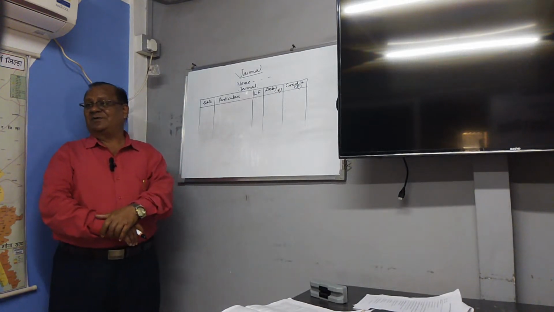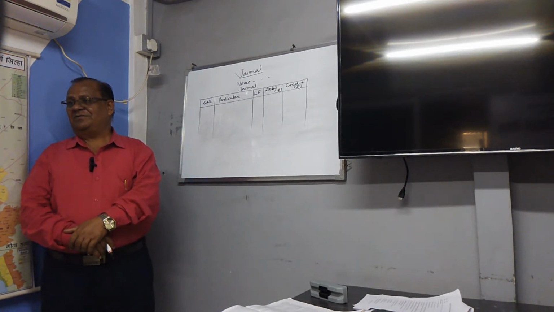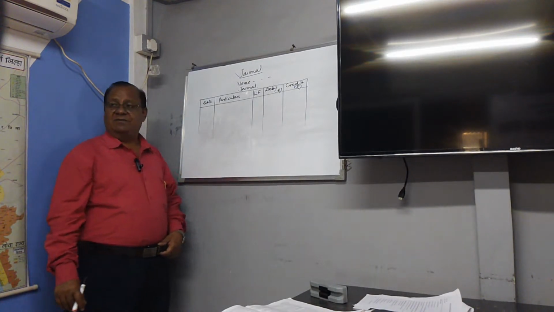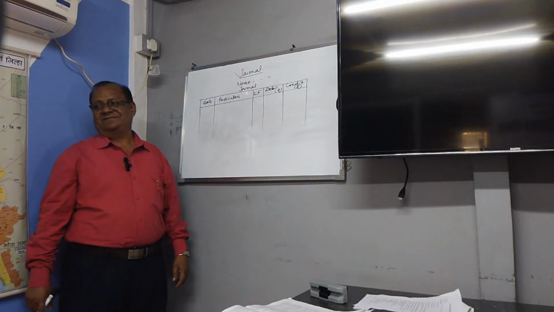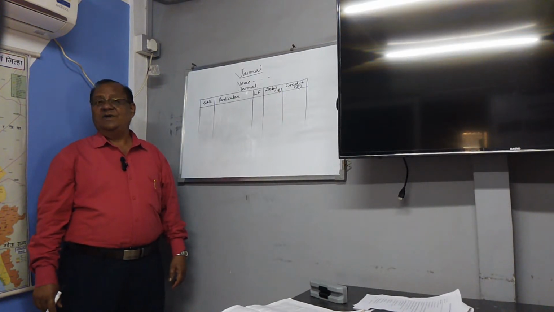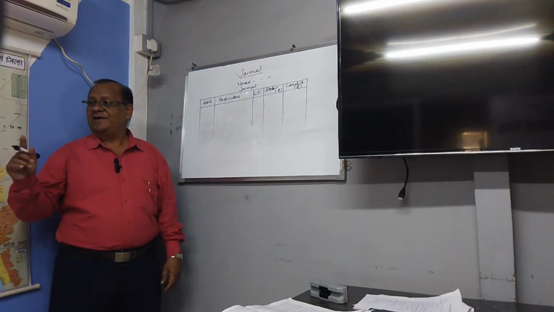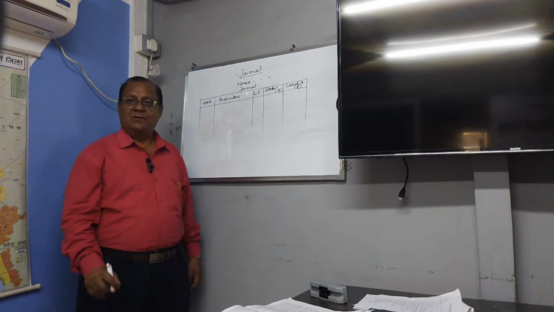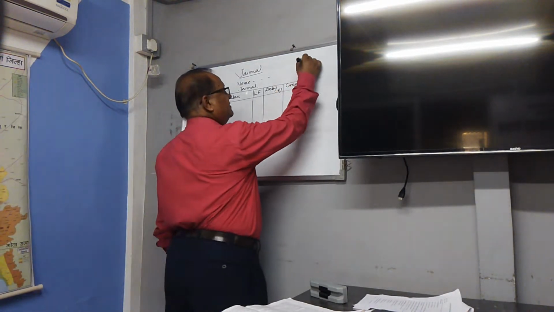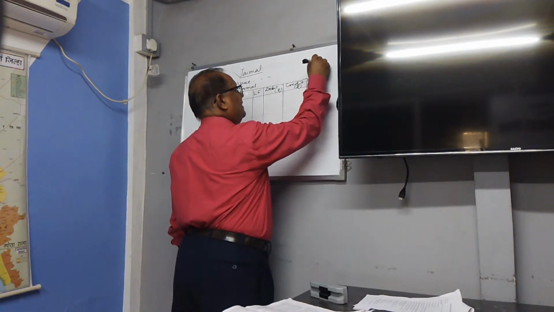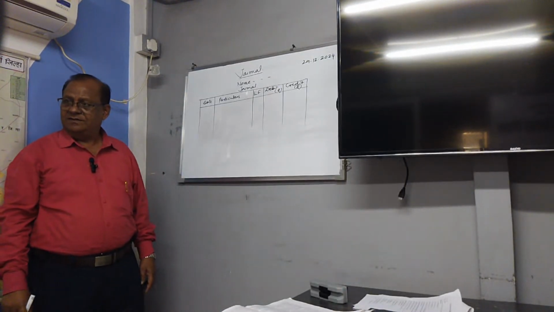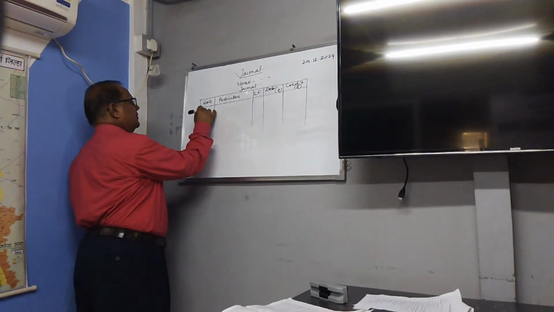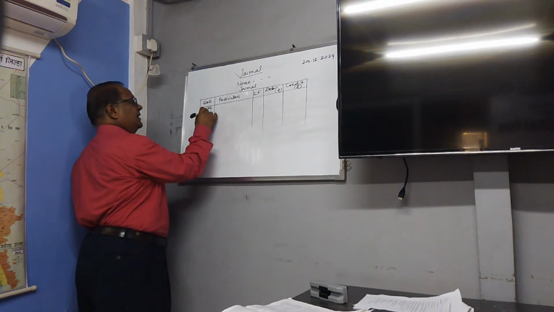The second column is a very important column, the particulars column. In the particulars column, on the first line, the entry which is debited is recorded first. For example, today is 29th December 2024, so it can be written as 2024, then December 29.